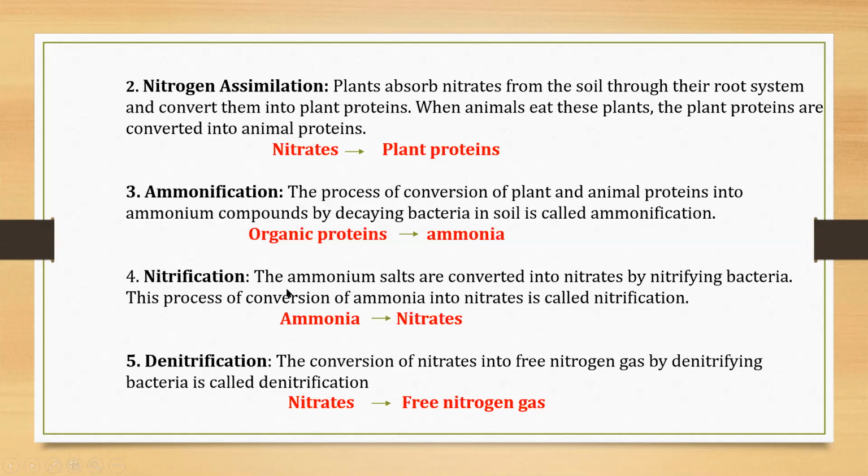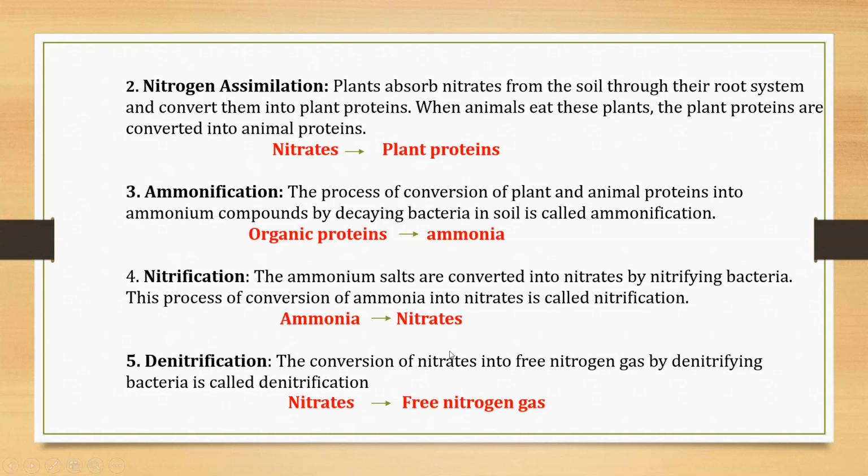Now the fourth step is called nitrification. So in nitrification, these ammonium salts are converted into nitrates again with the help of nitrifying bacteria. So this process of conversion of ammonia into nitrates is called nitrification. And again, these nitrates are absorbed by the plants and then plants convert it into plant protein, again proteins to ammonia, ammonia to nitrates. The last step of nitrogen cycle is denitrification.